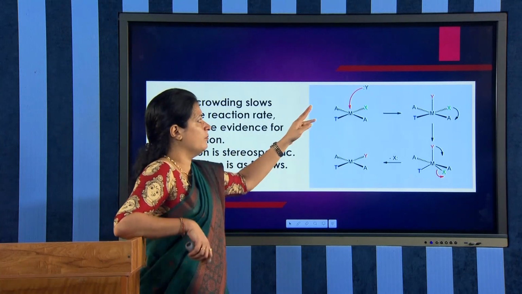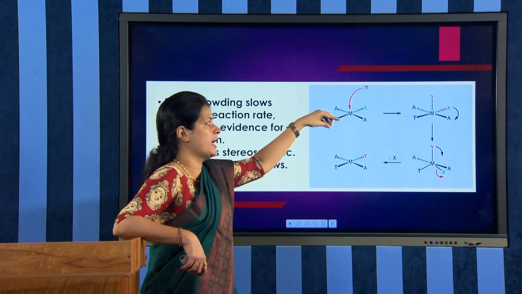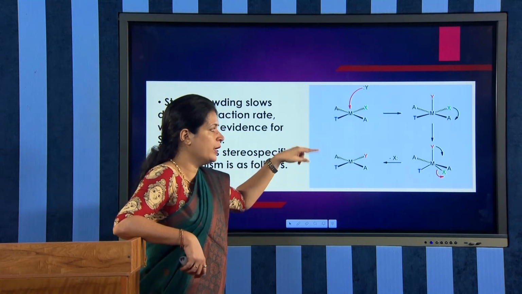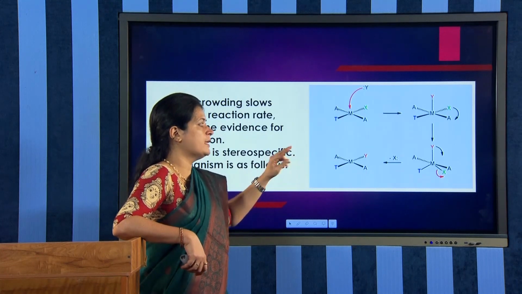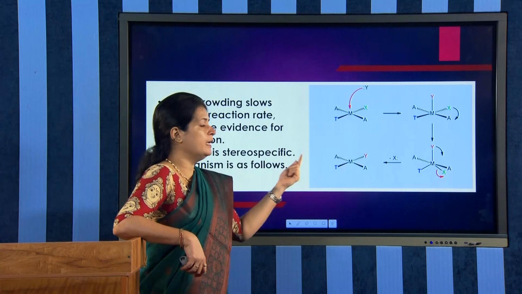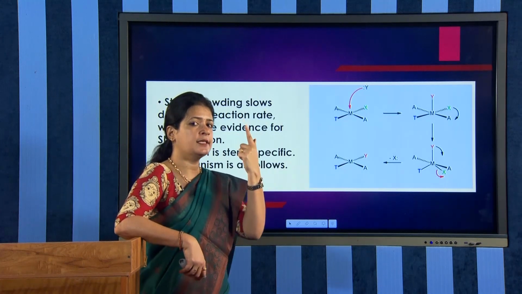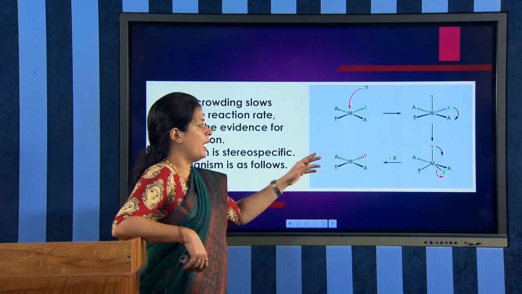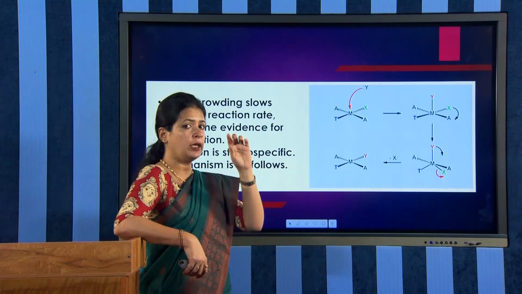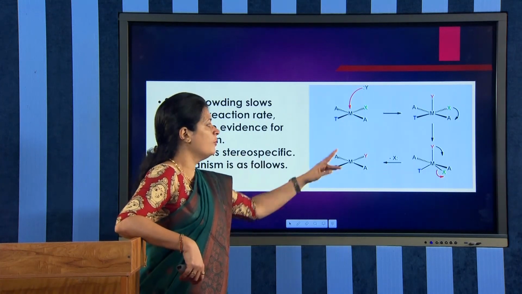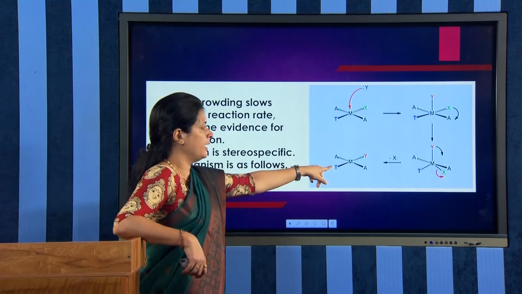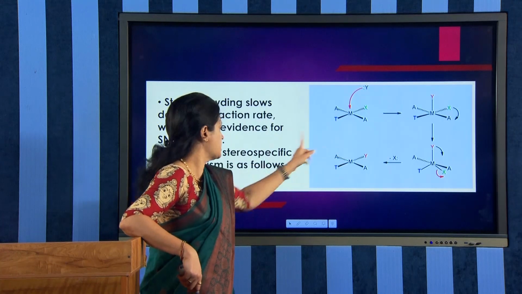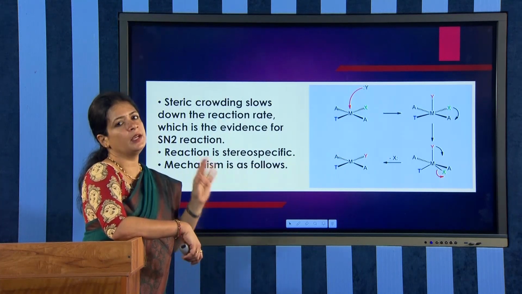See, Y is coming above the plane and attaching to the complex to form a square pyramidal intermediate, which undergoes an intramolecular rearrangement in such a way that the leaving ligand X takes an axial position for a better release of the ligand. Now X is in the axial position in the trigonal bipyramidal intermediate, followed by the removal of X, and finally we get the product. In place of X, Y is there in the product. That is why the reaction is stereospecific.